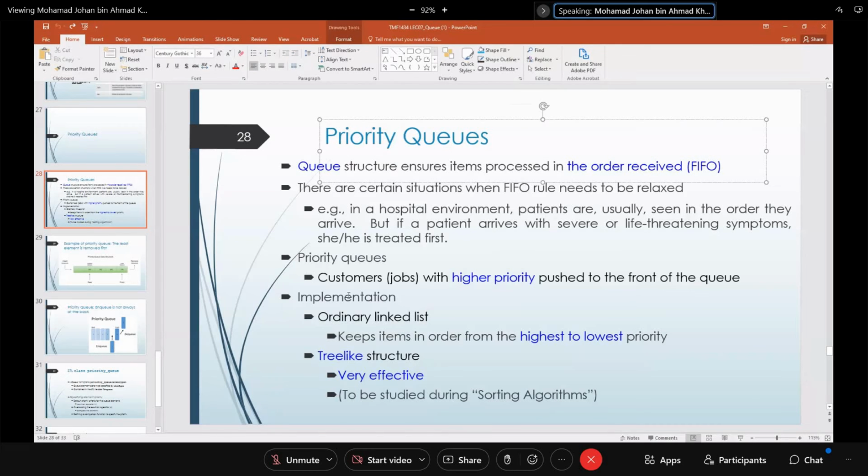So how do you process items using a priority queue? There are basically two ways. In a linked list, you keep items in order from highest to lowest priority, and then there is the tree-like structure, which we're going to cover later on. So we're going to look at what we mean by highest to lowest priority.